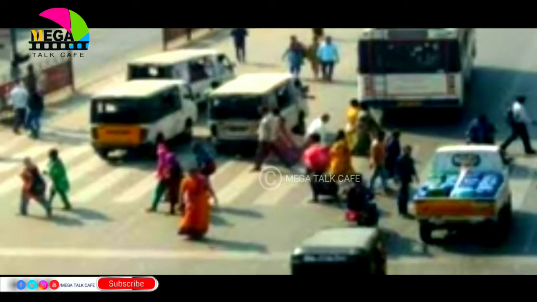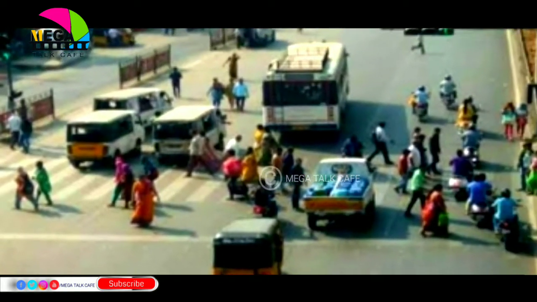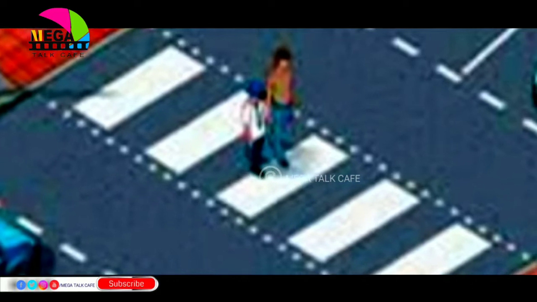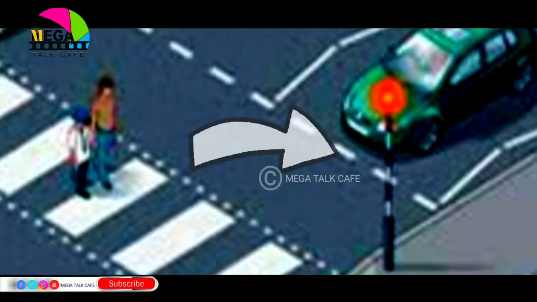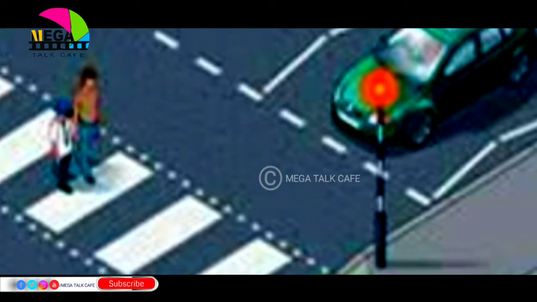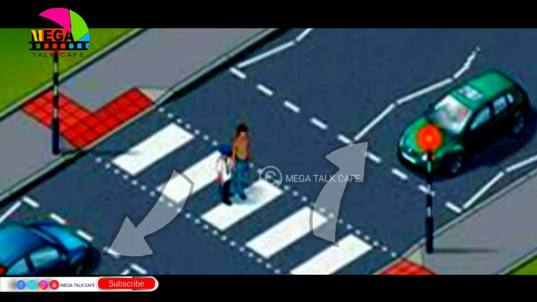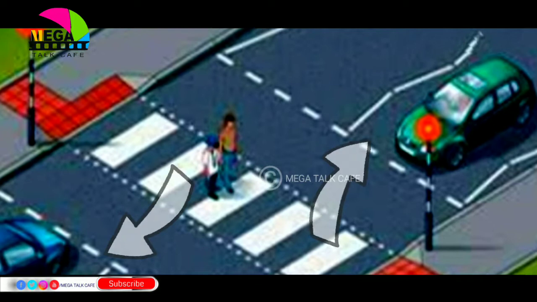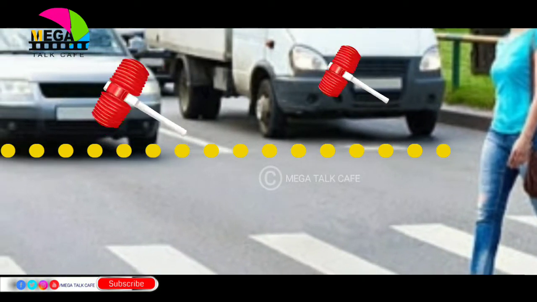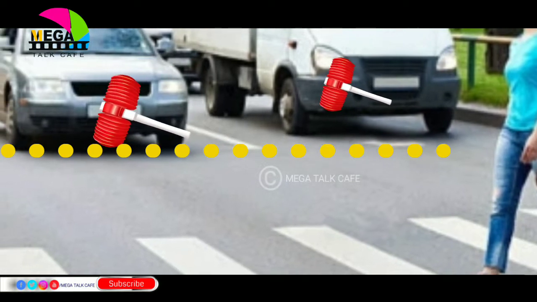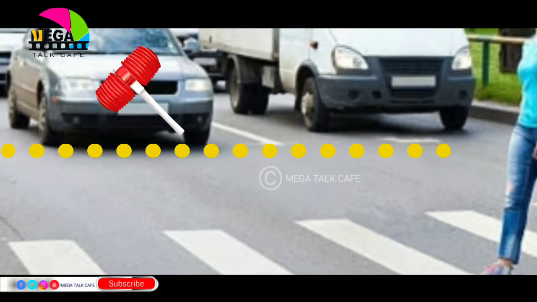As per the new Motor Vehicle Act, vehicles passing on roads have to stop at this line before the zebra crossing on seeing the red traffic light. It is to allow the people to cross the street. Vehicles passing on road have to stop at this line before the zebra crossing. Remember it. Vehicles will be fined a hefty amount for jumping the zebra crossing at traffic signals.